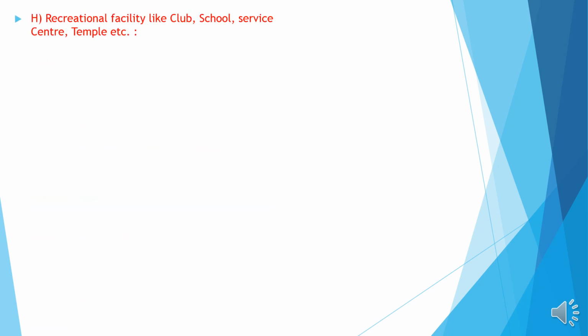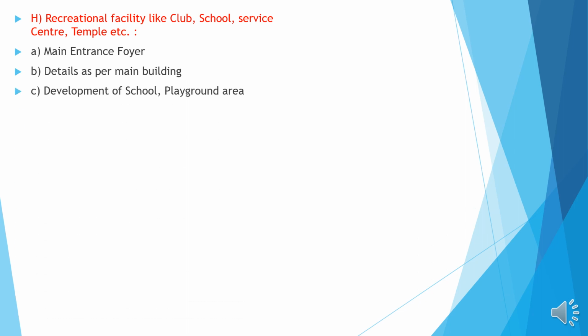Recreational facilities like a club, school, service center, temple, etc. Entrance foyer, details as per the main building.